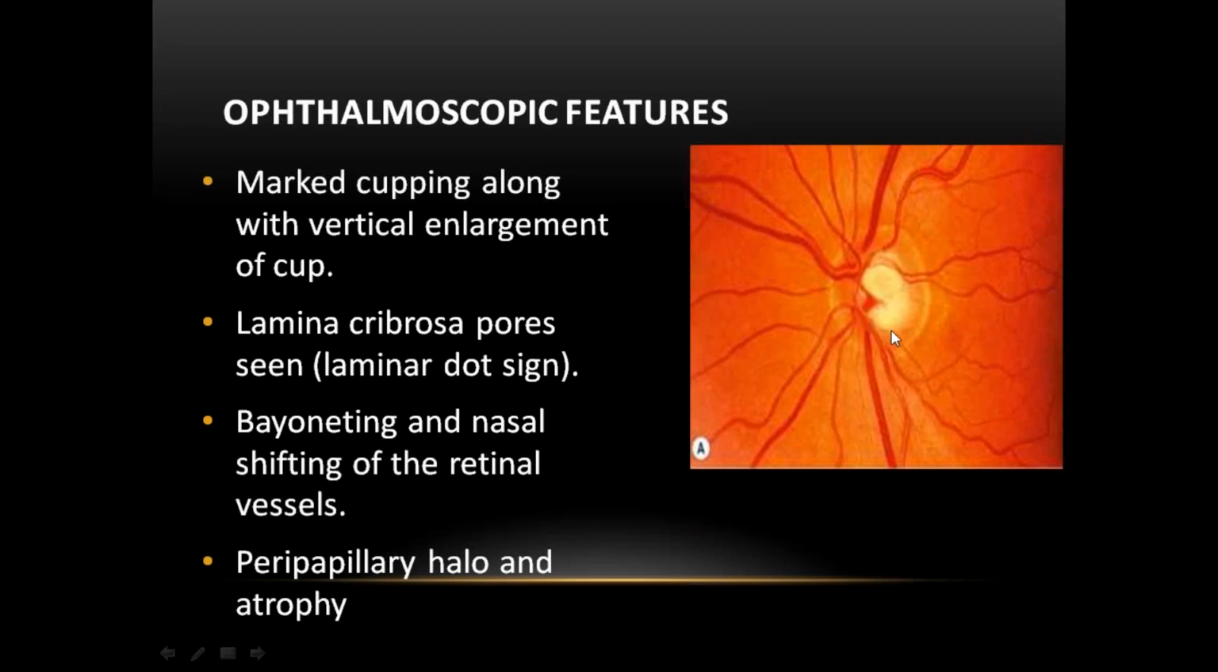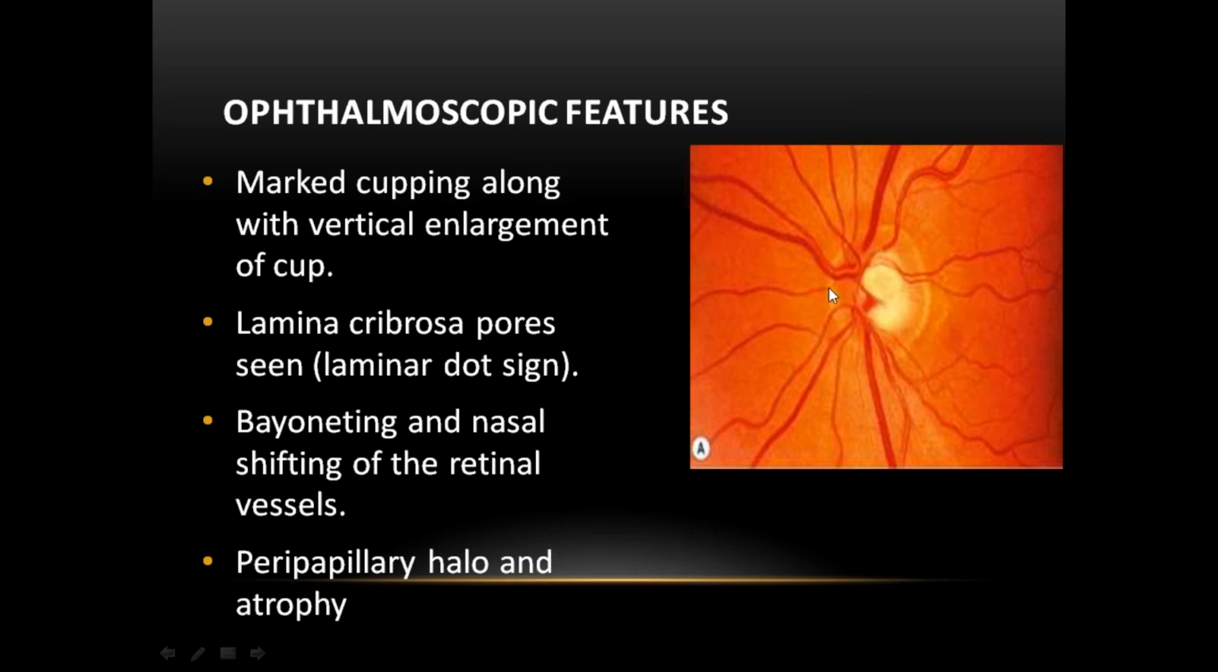This whitish area is called cupping. Vertically oval cupping is a feature of glaucoma. Marked cupping along with vertical enlargement of the cup. This is the vertical enlargement of the cup. Vertically oval enlargement of the cup. In the lamina fibrosa, you can see the pores, that is called the lamina dot sign.